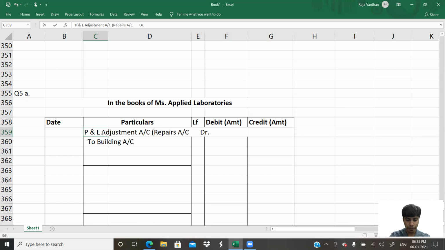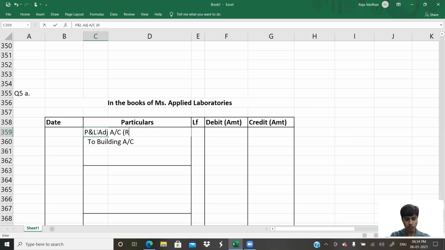So instead of writing repairs account, I am writing P&L adjustment account. P&L ADJ will be sufficient, right? Adjustment account.